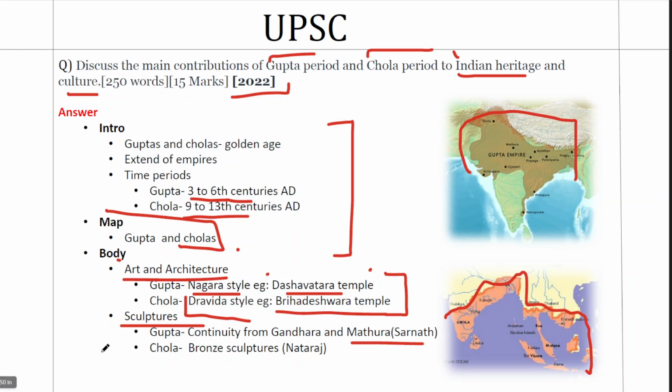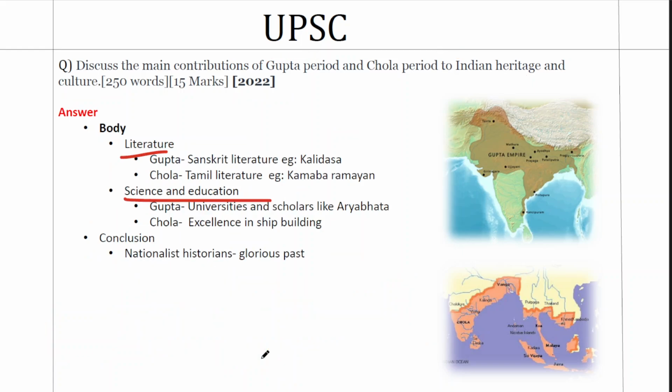And when it comes to the Chola period, the most famous sculpture is the rounded sculpture with an arch of the Nataraja. It is still relevant in Indian culture. Everywhere you see a classical dance performance, you will see Nataraja sculpture associated with it. It has its origins in the Chola period. So we will have to mark that example and the importance that they gave to the bronze sculpture tradition.